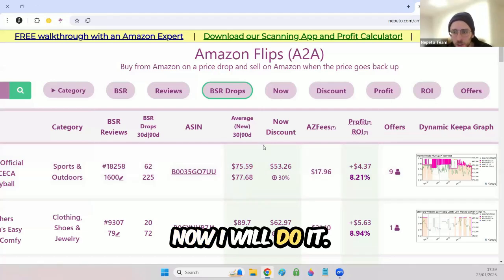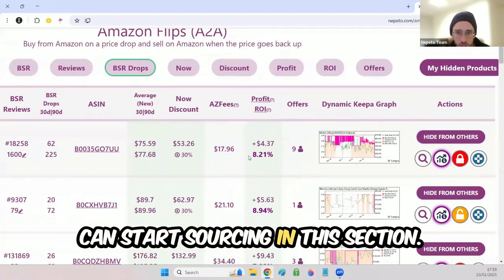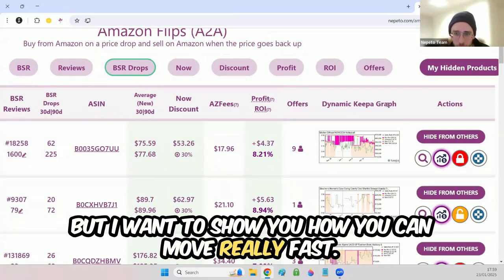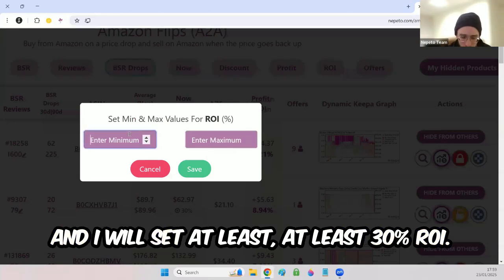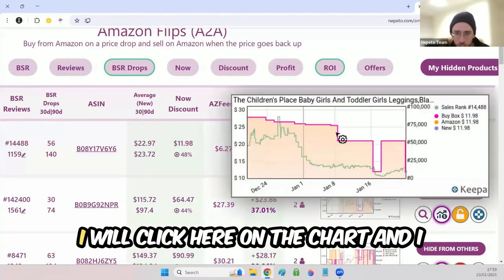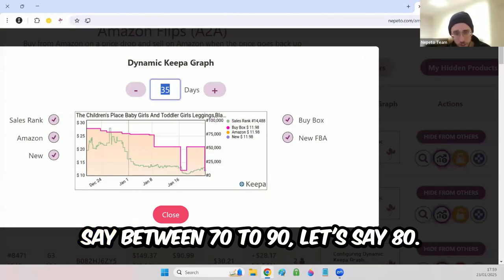Now, I have two options for how I can start sourcing in this section. One, I can use the average column and the Keepa chart, but I want to show you how you can move really fast. But before I do, I will go to the ROI and set at least 30% ROI, so I will have enough profit. Awesome. I will click here on the chart and set the days to be between 70 to 90, let's say 80.